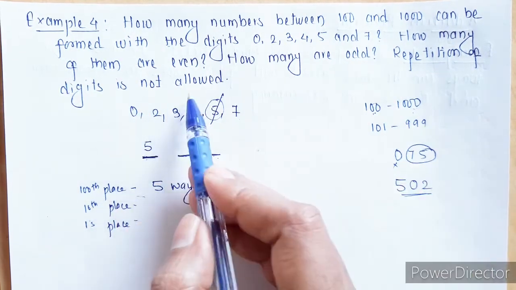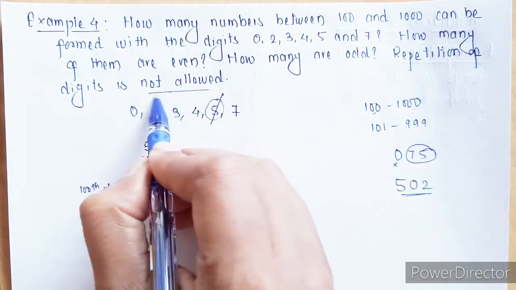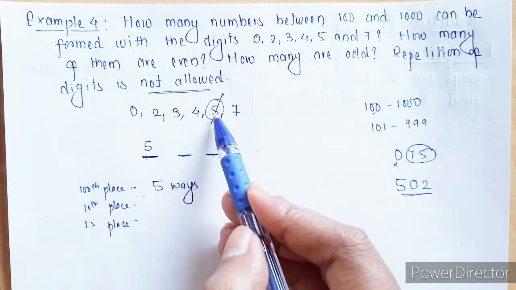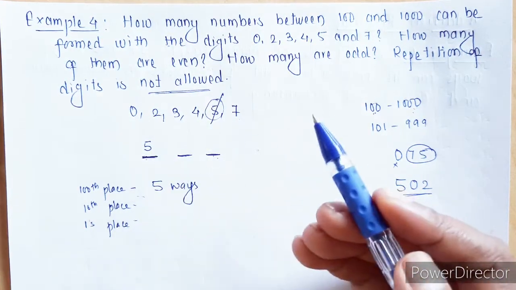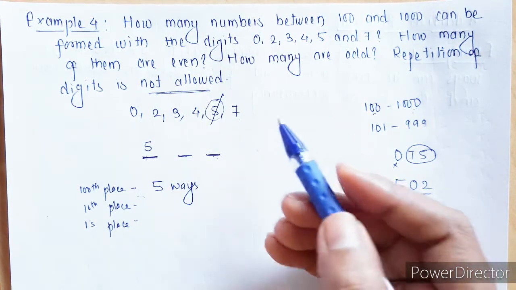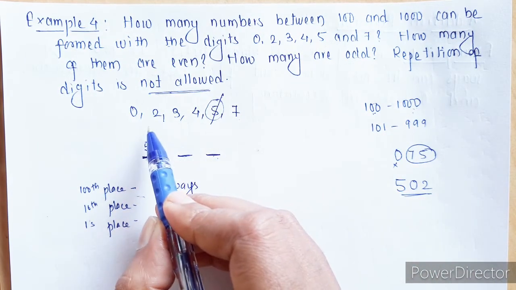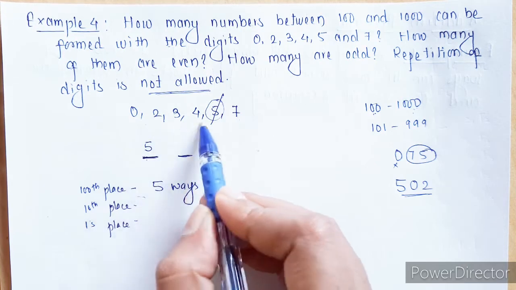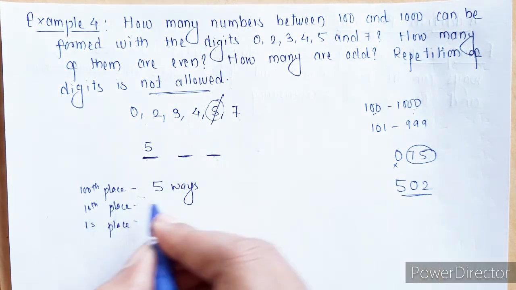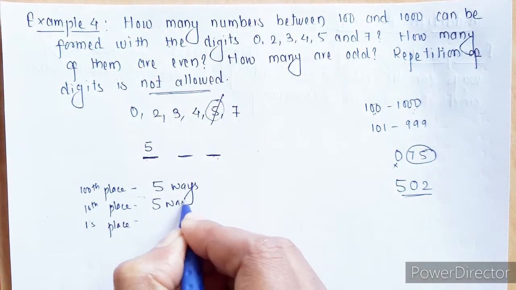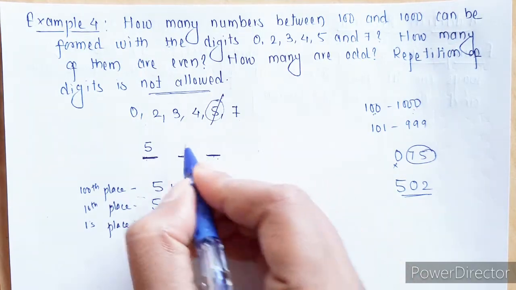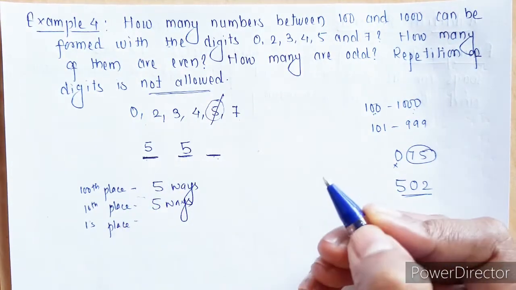Since repetitions are not allowed, we cannot repeat this digit whatever we have taken. Then how many digits are available here? 1, 2, 3, 4 and 5. So for the 10's place we can take any one of these 5 digits. So again we have here 5 options.